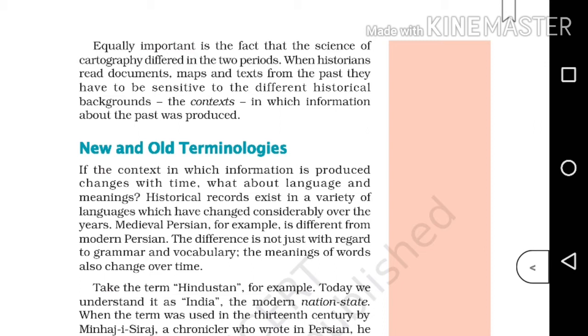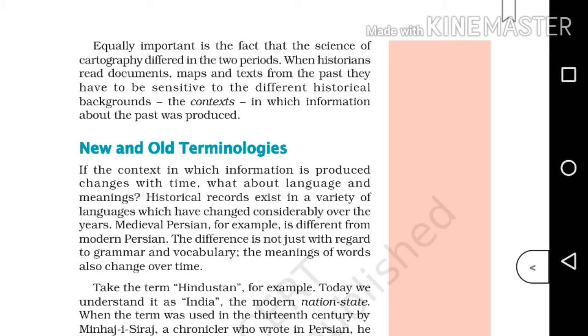Moving on to our next portion, new and old terminologies. If the context in which information is produced changes with time, what about language and meanings? Historical records exist in a variety of languages which have changed considerably over the years. Medieval Persian, for example, is different from modern Persian. The difference is not just with regard to grammar and vocabulary. The meanings of the words also change over time.